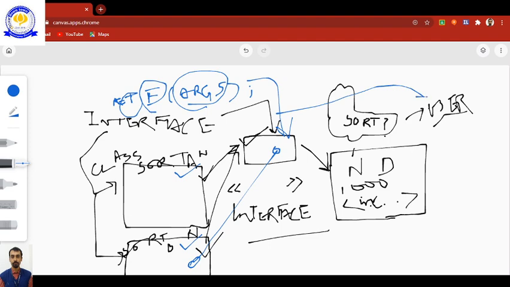The structure of the function is given to the user, and some class will implement the program. That means some class will write the program for this function. Let us say this function is f.